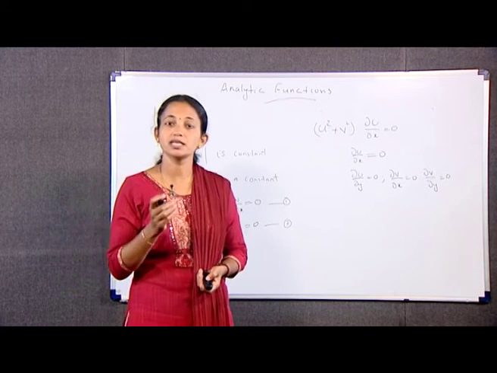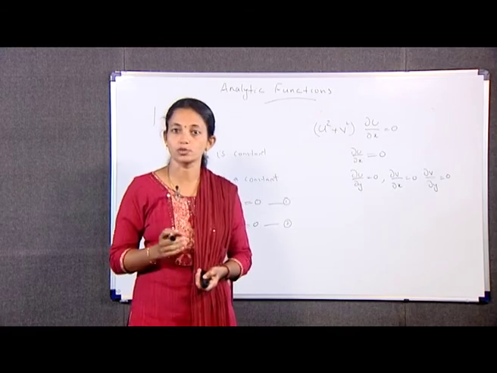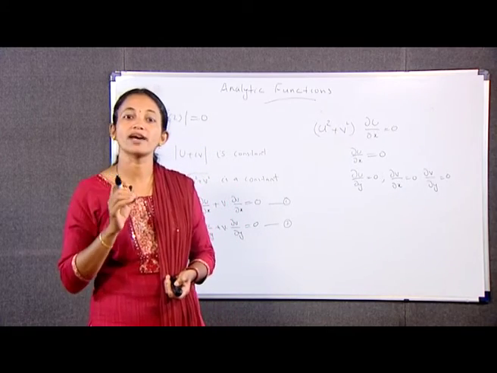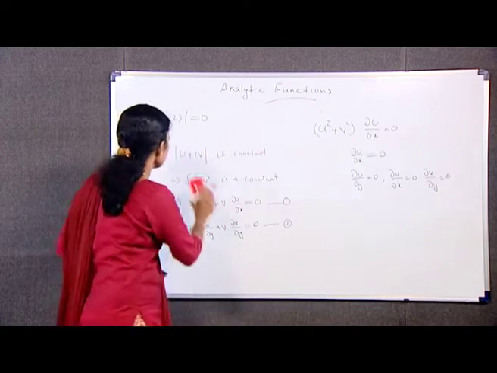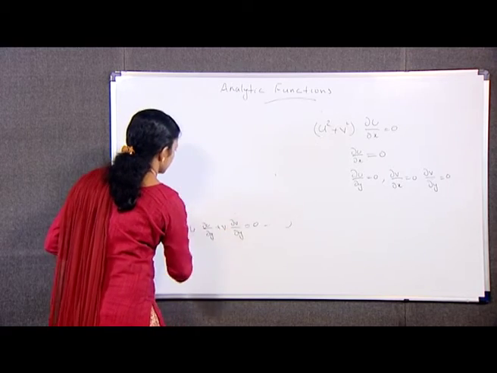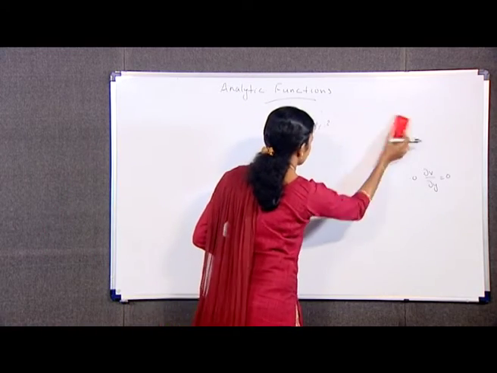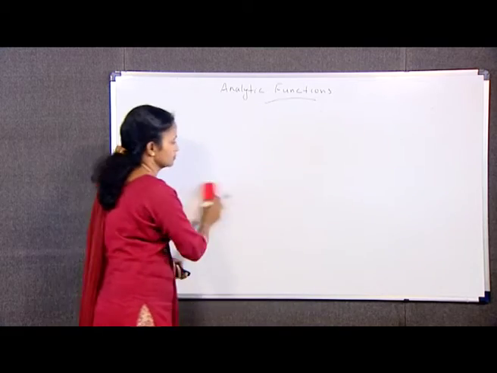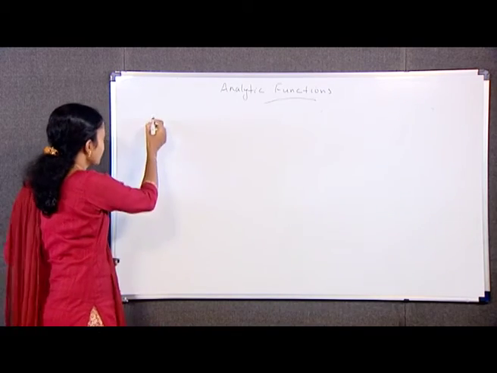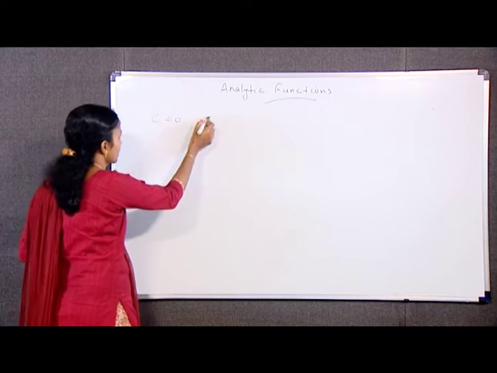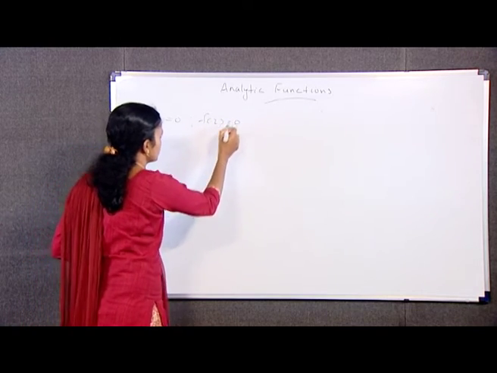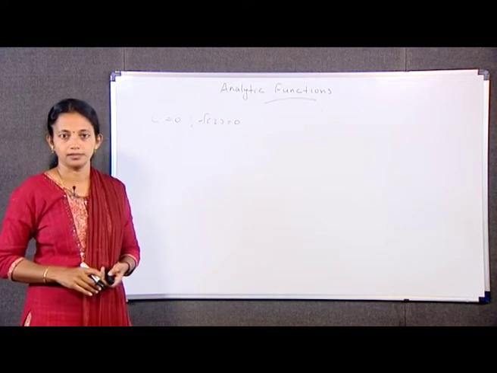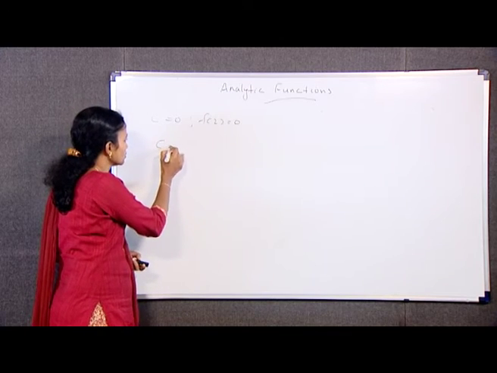Case 1: if c is equal to 0, it follows that f(z) is equal to 0 everywhere in D. Case 2: if c is not equal to 0,